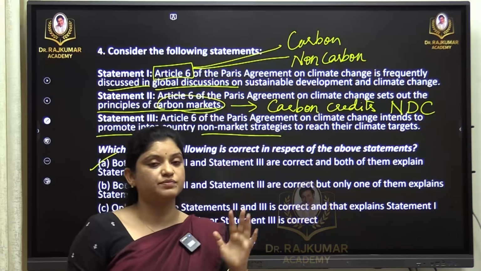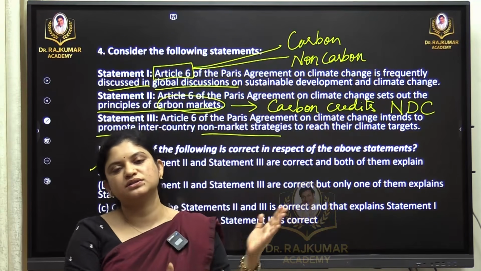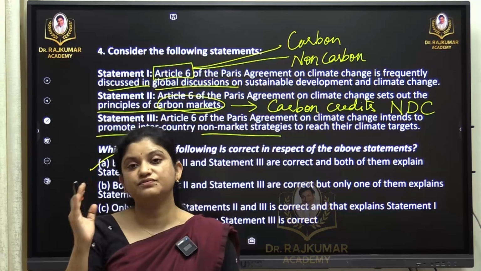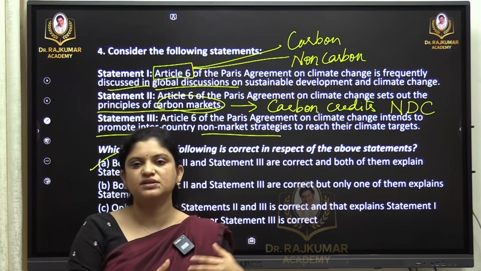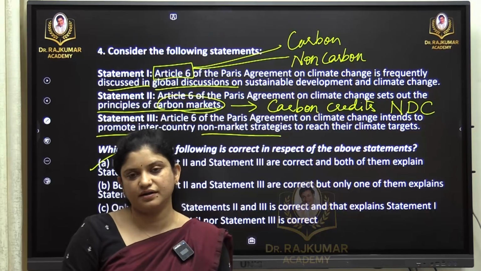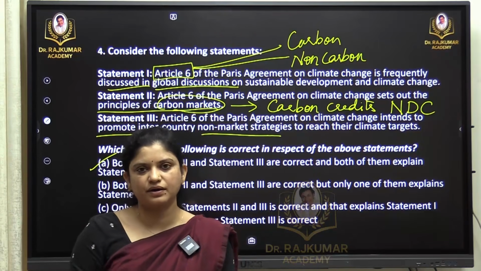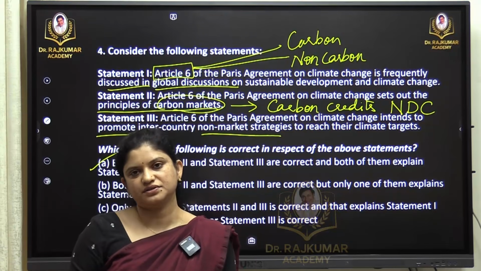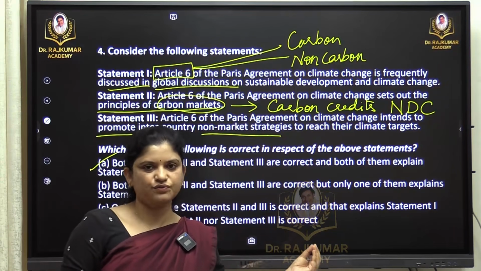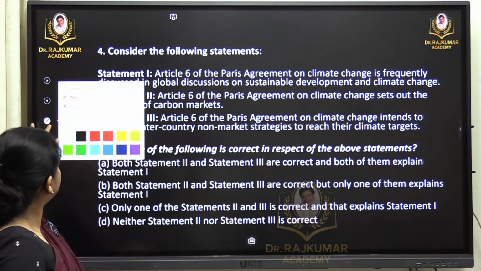And the takeaway from this question, what do we learn here? The Paris Agreement, though it happened in 2015, is still relevant today, because this question is purely taken from current affairs. First you should have a foundation base of the static part of the Paris Agreement, the core concept. Then you have to relate it to current affairs. That is when it will be easier for you to solve. Yes. So we will move on to the next question.